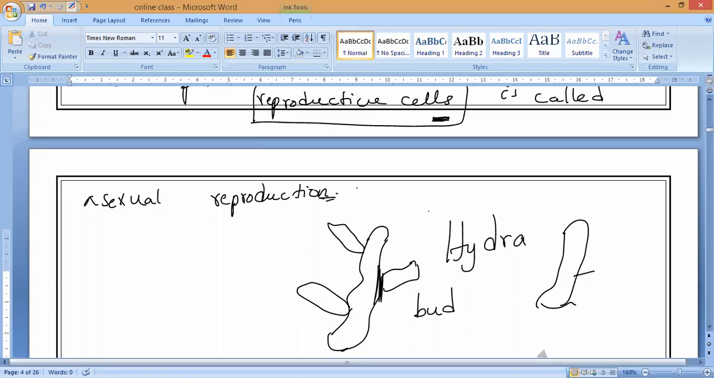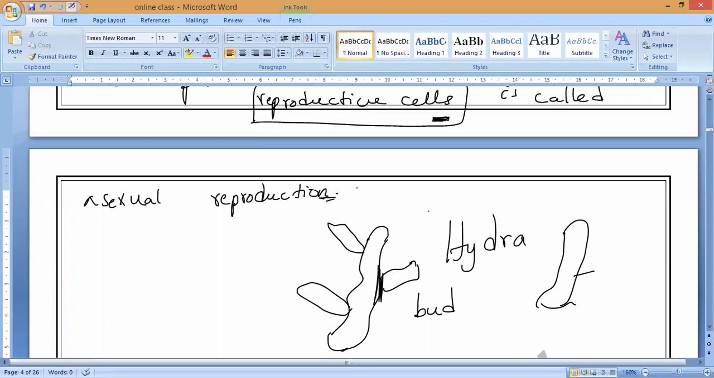So from the parent, some part of this is separated out and it will grow into a new species. That is what we can say asexual reproduction. So now can anybody say what is an example of asexual reproduction? Amoeba, you can take as an example. But Hydra you can take.